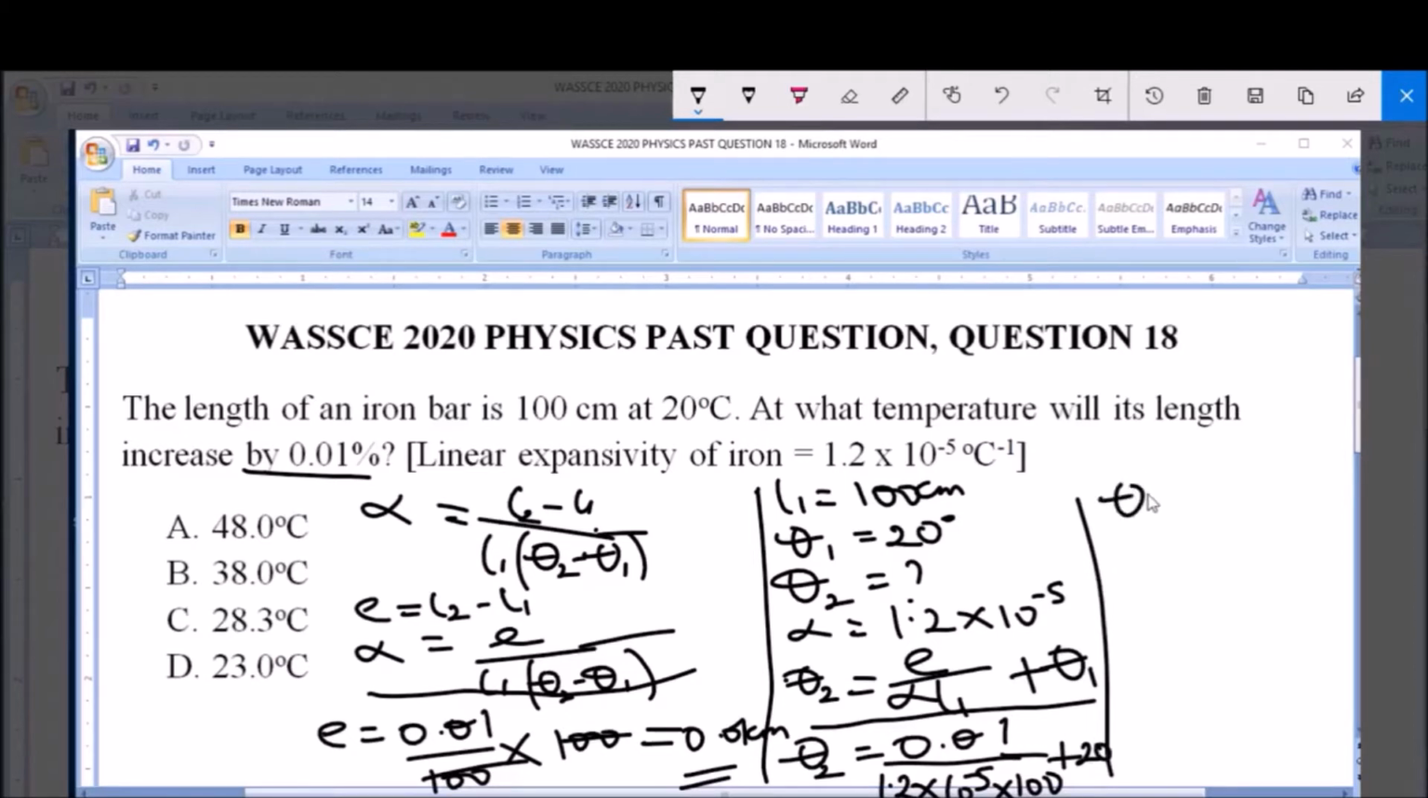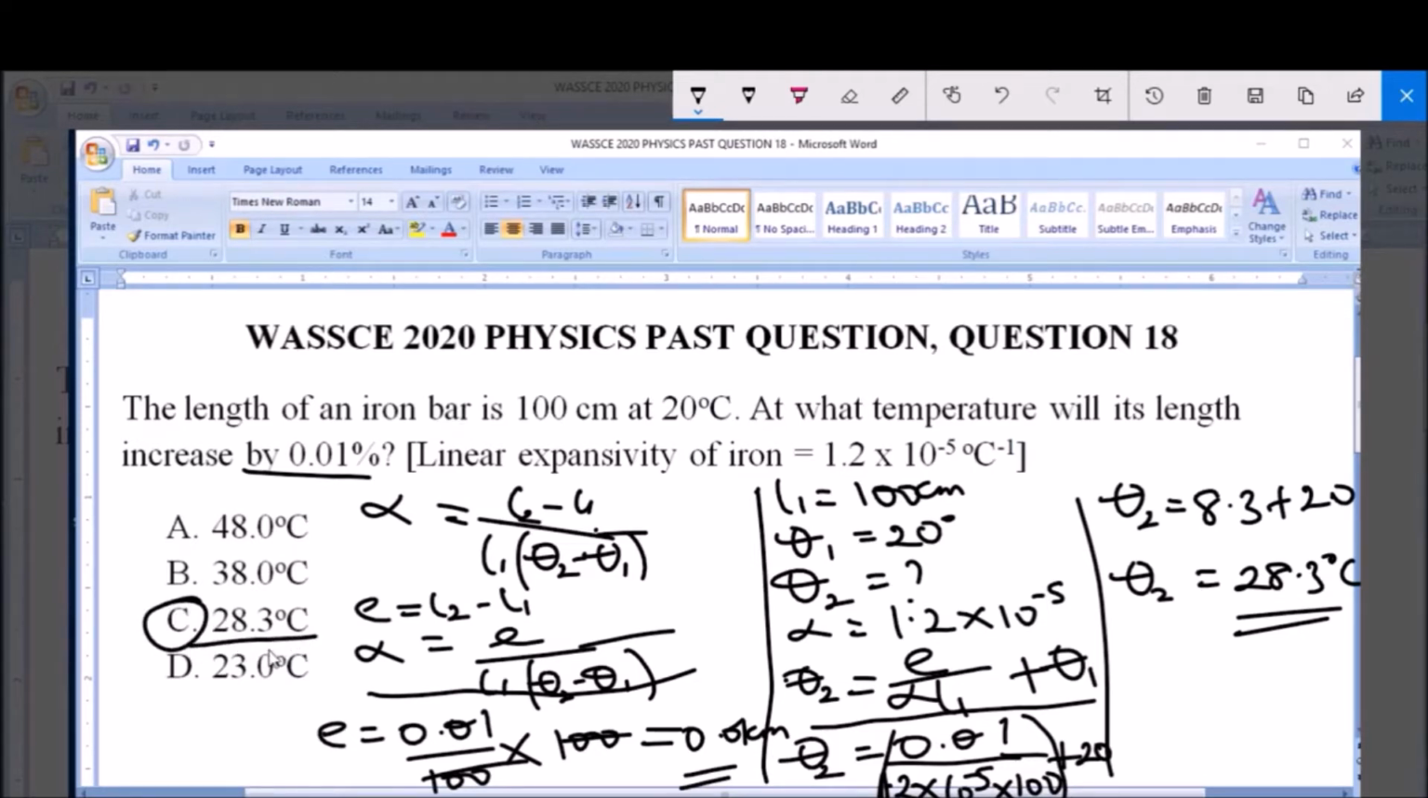Now we'll have that theta 2 is equal to 8.3 plus 20. When you carry this out, this is 1.2 here. When you carry this out, 0.01 all over 1.2 times 10 to the power minus 5 multiplied by 100, it will give us 8.3. Now 8.3 plus 20 will be equal to 28.3 degrees Celsius, and this is the temperature at which the length will increase by 0.01%, and that is option C, 28.3 degrees Celsius.